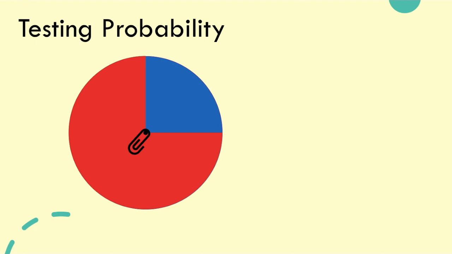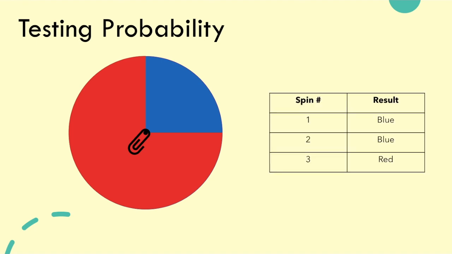When we test probability in real life, we have to be careful that our experiment is set up to give us accurate results. For example, if I have a spinner that is 3/4 red and 1/4 blue, I could say that it's more likely that I would spin red. In my experiment, I spun the paperclip only 3 times. It landed on blue twice and red once. Someone who only looks at the table and doesn't actually see my spinner might think that I have a spinner that is mostly blue, since that's what I landed on more often.